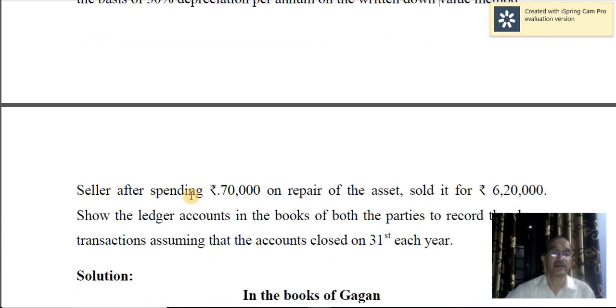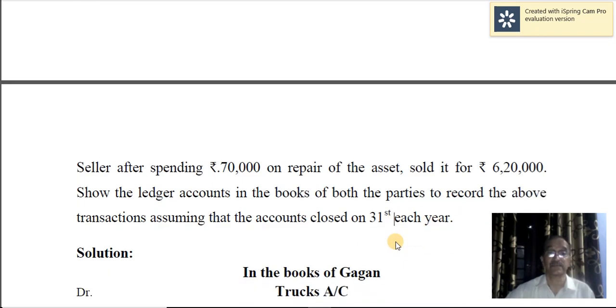But here, after taking over, the seller spends 70,000 on repair of the asset and sells those goods for 6,20,000. So you have to find out whether there is profit or loss on repossession of the stock. Show the ledger accounts in the books of both the parties to record the above transactions, assuming the accounts are closed on 31st every year. 31st December, okay, it is 31st December.